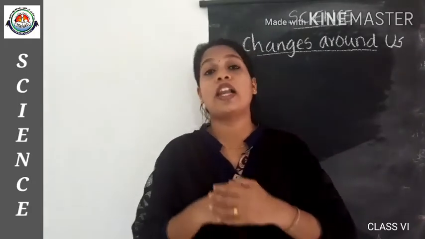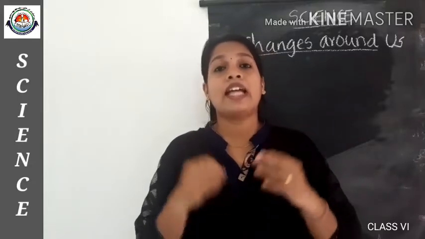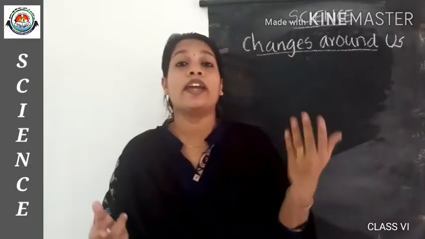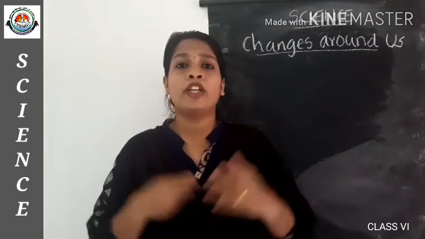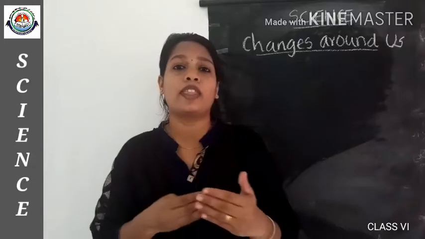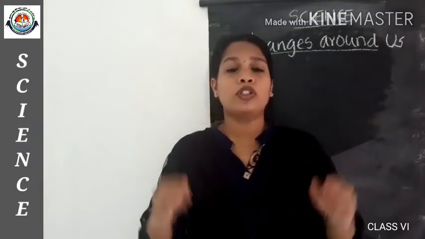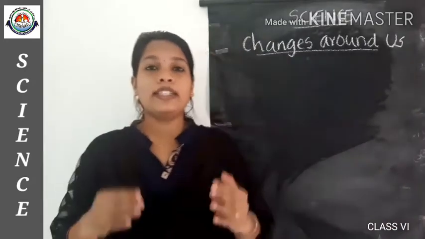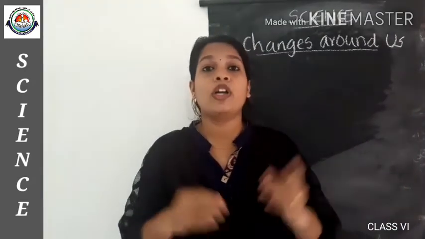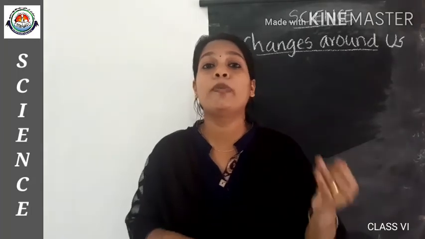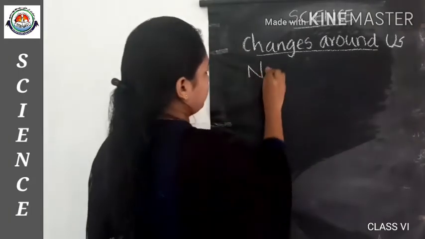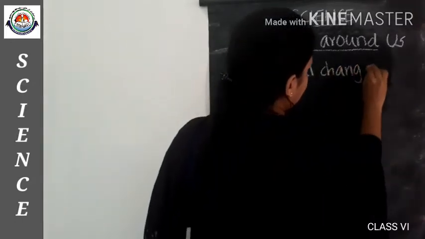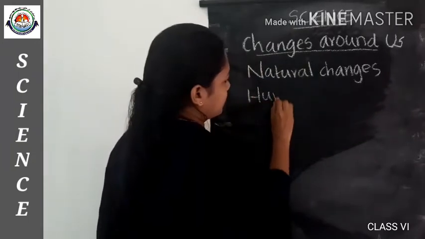Everything in the universe will undergo a change, okay, and this change will occur either in their size, shape, color, or their internal structure or something like that. So all these changes will be in accordance with their certain qualities. So in the universe there are lots of changes that occur. All these changes are categorized into natural changes and human made changes.